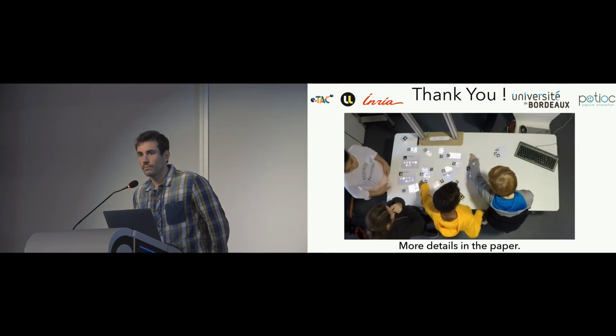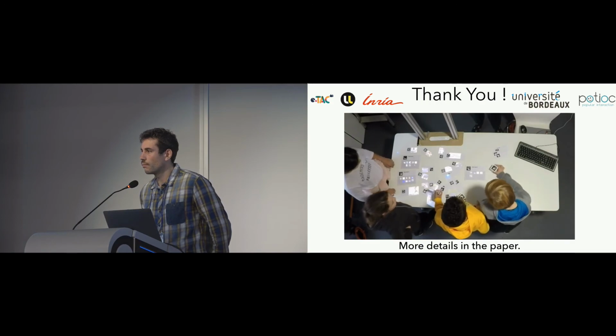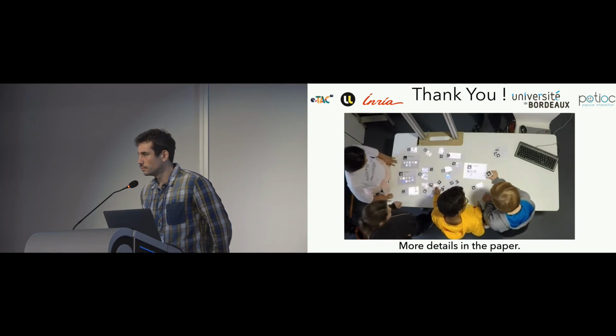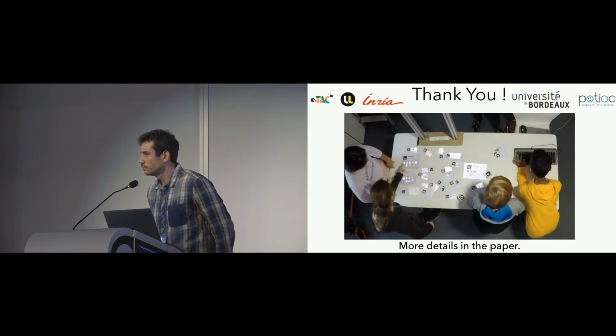Just a short question. Thanks a lot for your wonderful presentation. This is Amit from IIT Gandhinagar. Since you have used Aruco markers for localization, and these are limited markers, maybe around 256 you can use, and each has a unique ID, and your target group is children, there are chances that they may get damaged and the localization may not be possible. Have you thought about some method of overcoming the limitation of these markers?